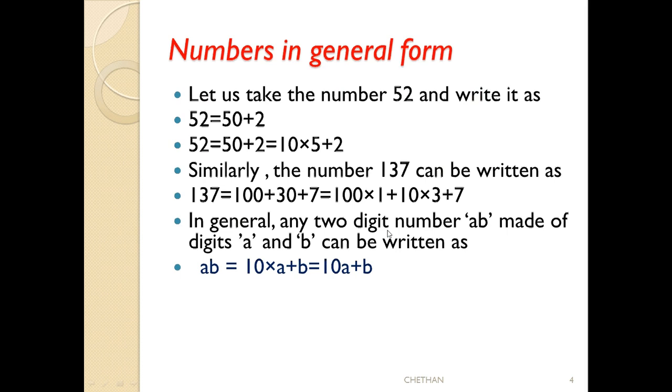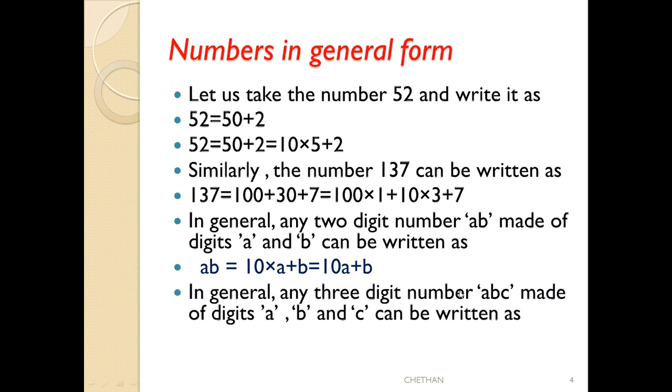For a 3-digit number, in the same way we have a general formula. See here, for a 3-digit number I am taking A, B, C. Here C is in the unit place, B is in the 10 place, A is in the 100 place.